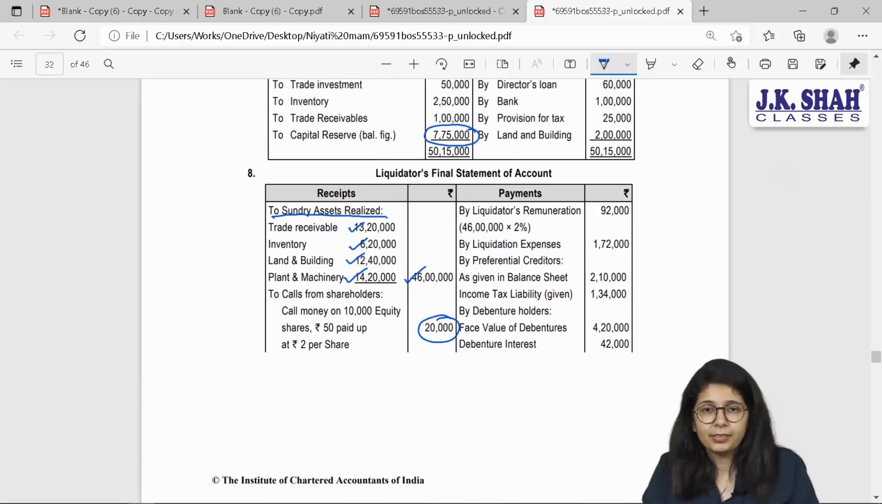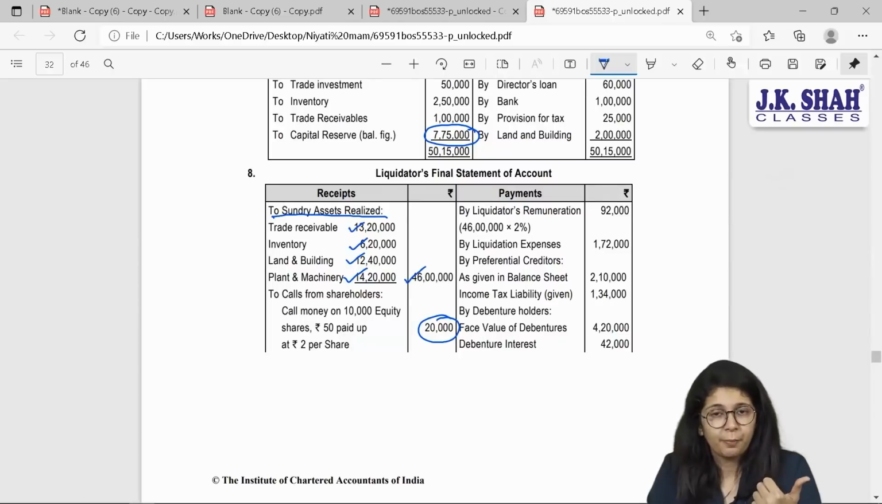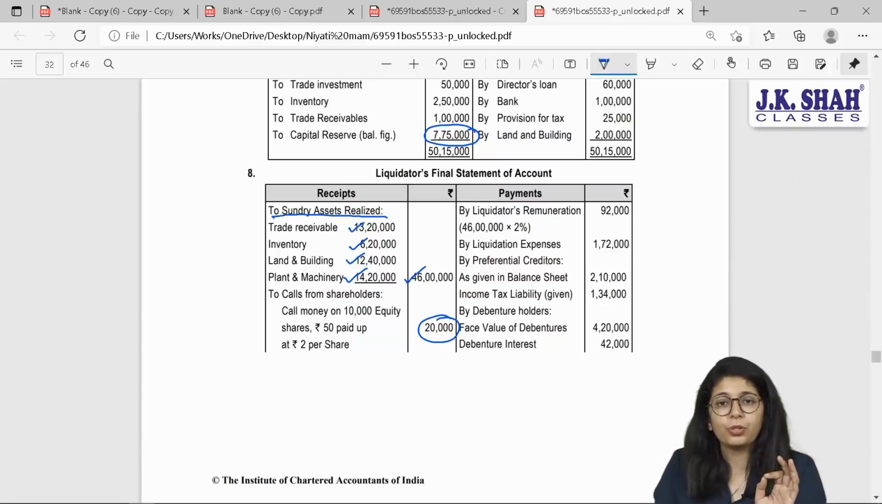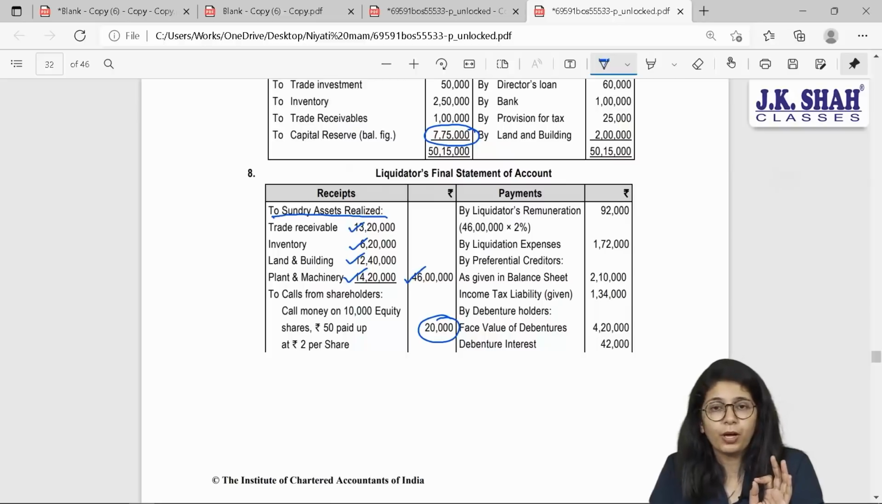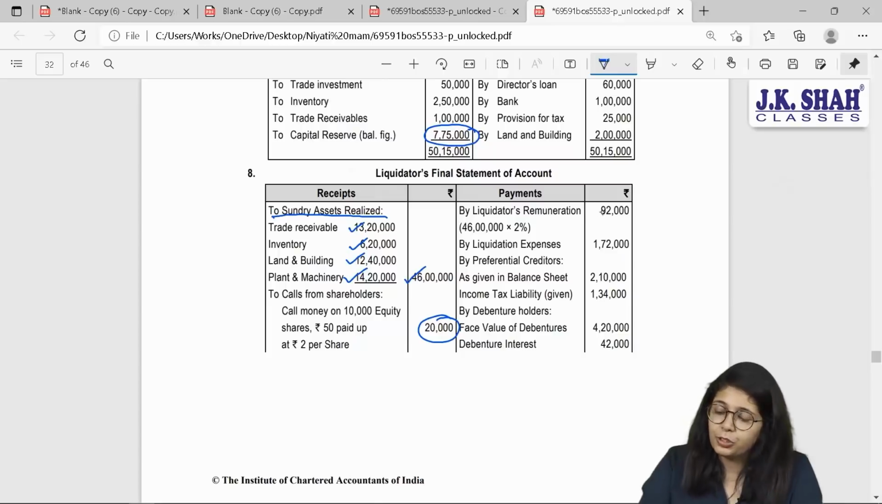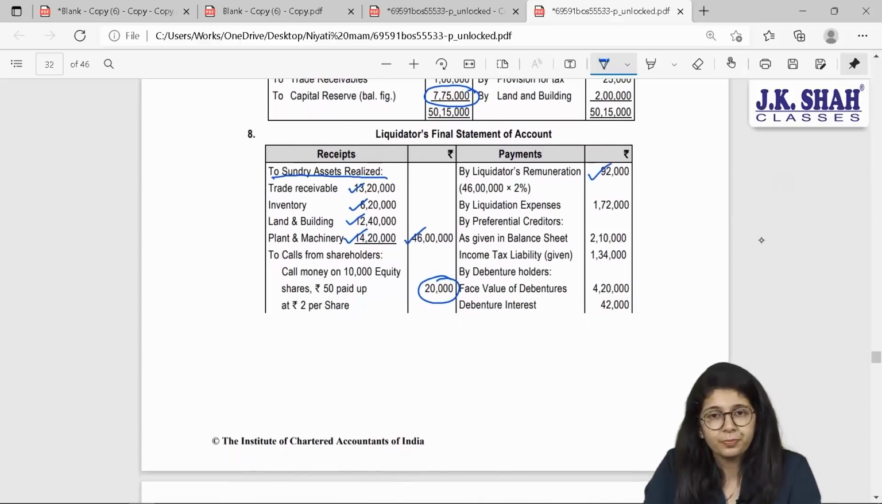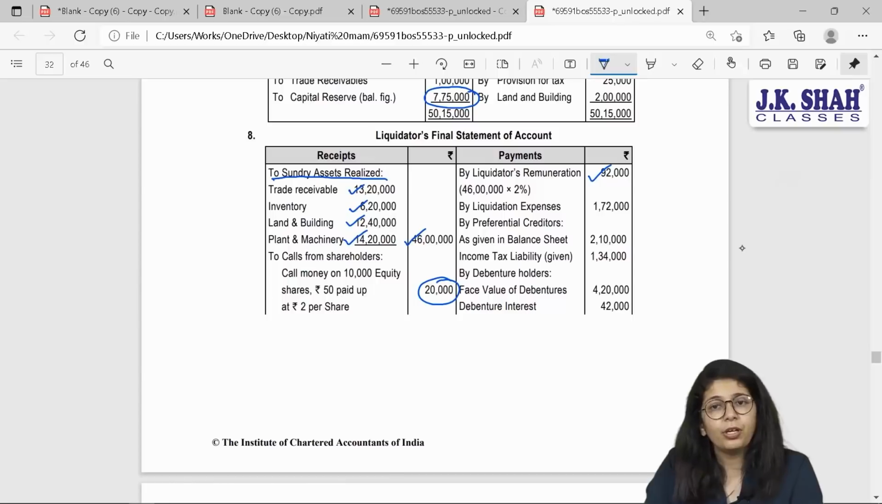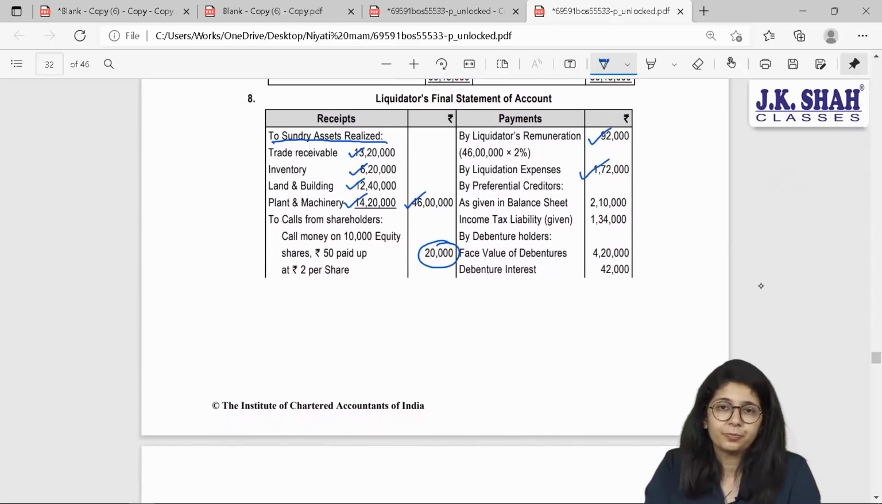Coming to my payments, whom am I supposed to pay first? Ideally, first legal expenses are to be paid, court expenses, but nothing is mentioned in the sum, so that is nil. After that, we pay liquidator's remuneration. Now, liquidator's remuneration was said to be 2% of the amount of assets realized, which we just calculated 46, and 2% of 46 comes to 92,000. After that, you will have your liquidation expenses, which was straight away given in the sum, 1,72,000.